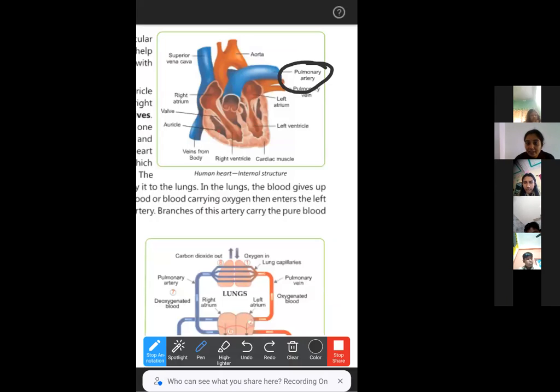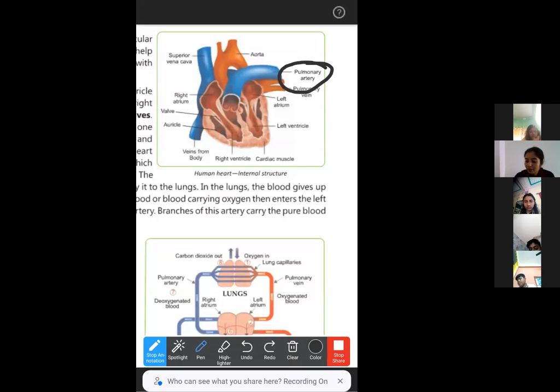From our cells to the lungs. As it is pulmonary, it is connected to the lungs. And as it is an artery, it will carry the deoxygenated blood. This is the only artery that carries deoxygenated blood, from our cells to the lungs.